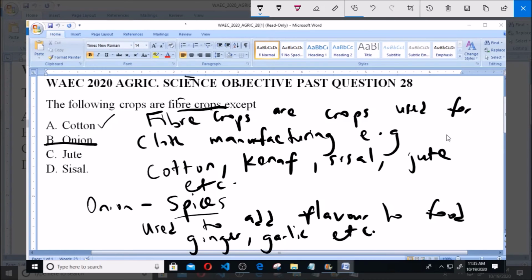the question, because we are asked which one is not a fiber crop. Now, the other ones, jute, we also mentioned as an example of fiber crop, and sisal, of course, we mentioned as a fiber crop. So option B, onion, is the correct answer to this question.